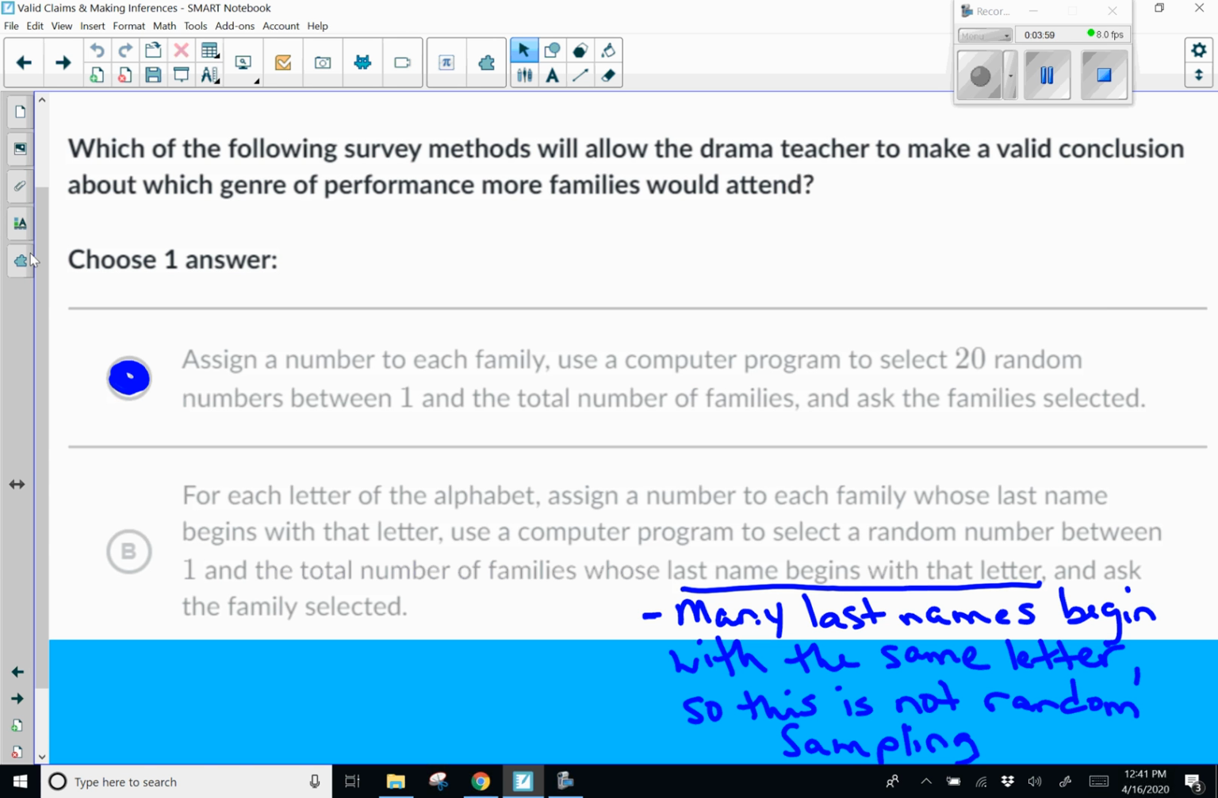Well, if you think about last names, a lot of last names begin with the same letter. So this would not be random sampling. Not everybody would have the same chance. So that is why A is the correct choice for this one.